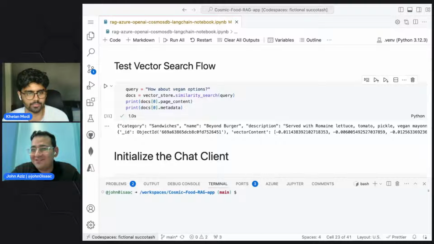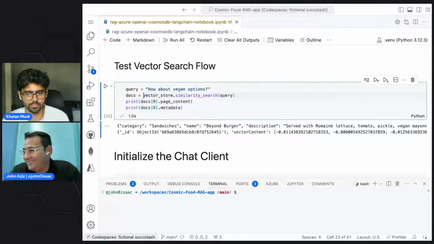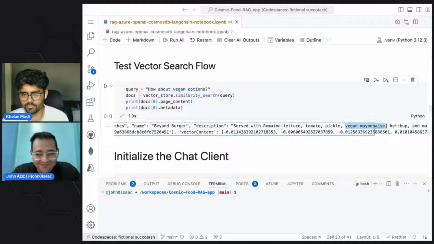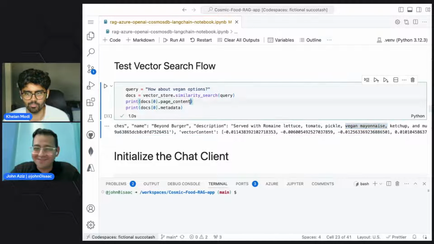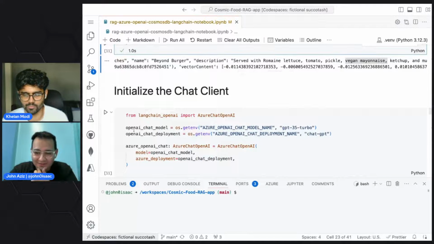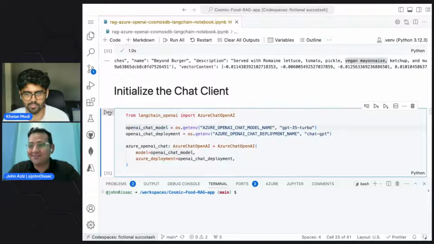Someone is saying that mayo isn't vegan. Isn't there a vegan mayo? It says vegan mayo, so I guess so. Okay, let's move forward with the other one. There is vegan mayo, yeah. That's great.